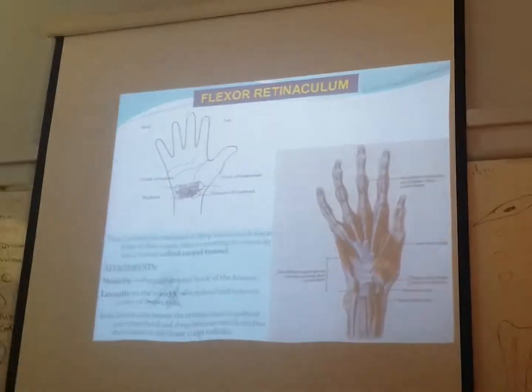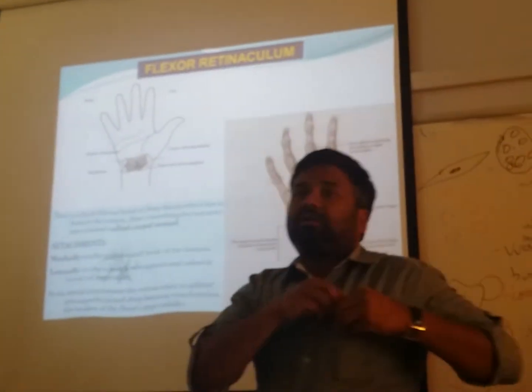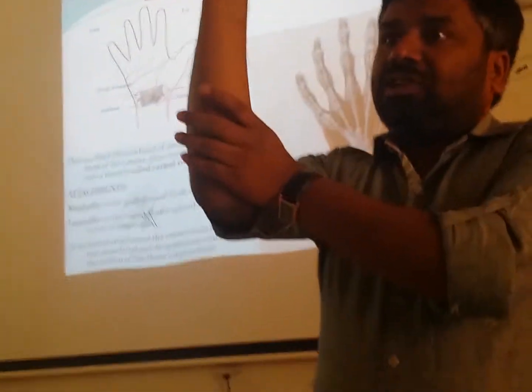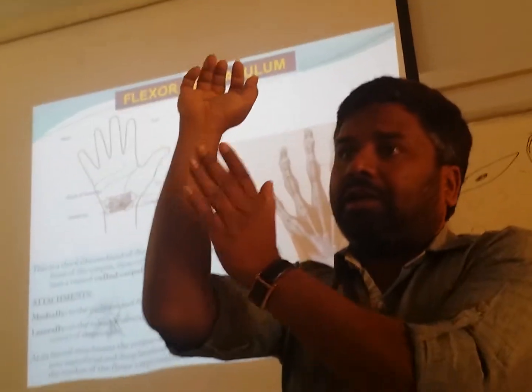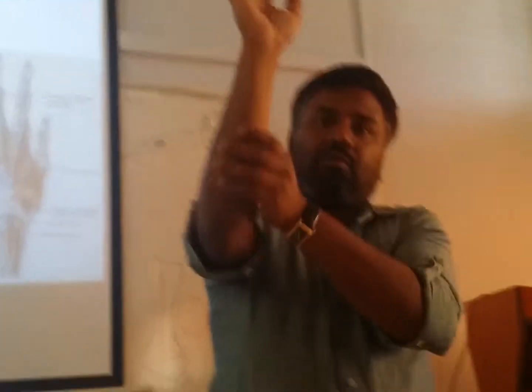Now come to this retinaculum, as I said. So you have two retinaculums. What are these retinaculums? They are the thickening of the deep fascia. As I said, see these, how many? 11 here and 8 here, so a total of 19 muscles from the forearm.